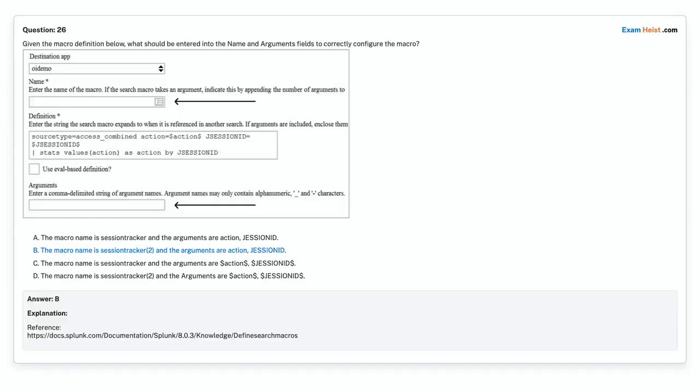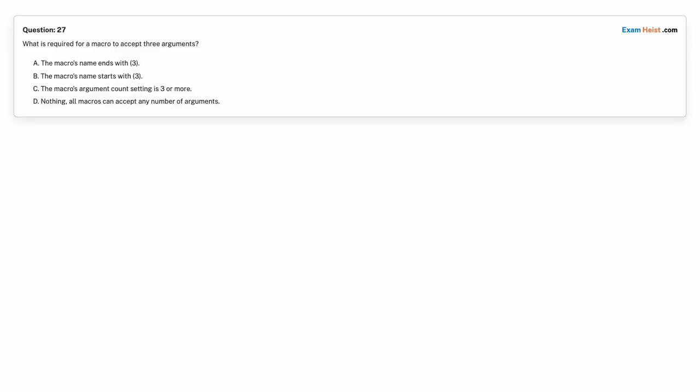Correct answer is option B. The macro name is session tracker 2, and the arguments are action, JSESSIONID. Question 27. What is required for a macro to accept 3 arguments?